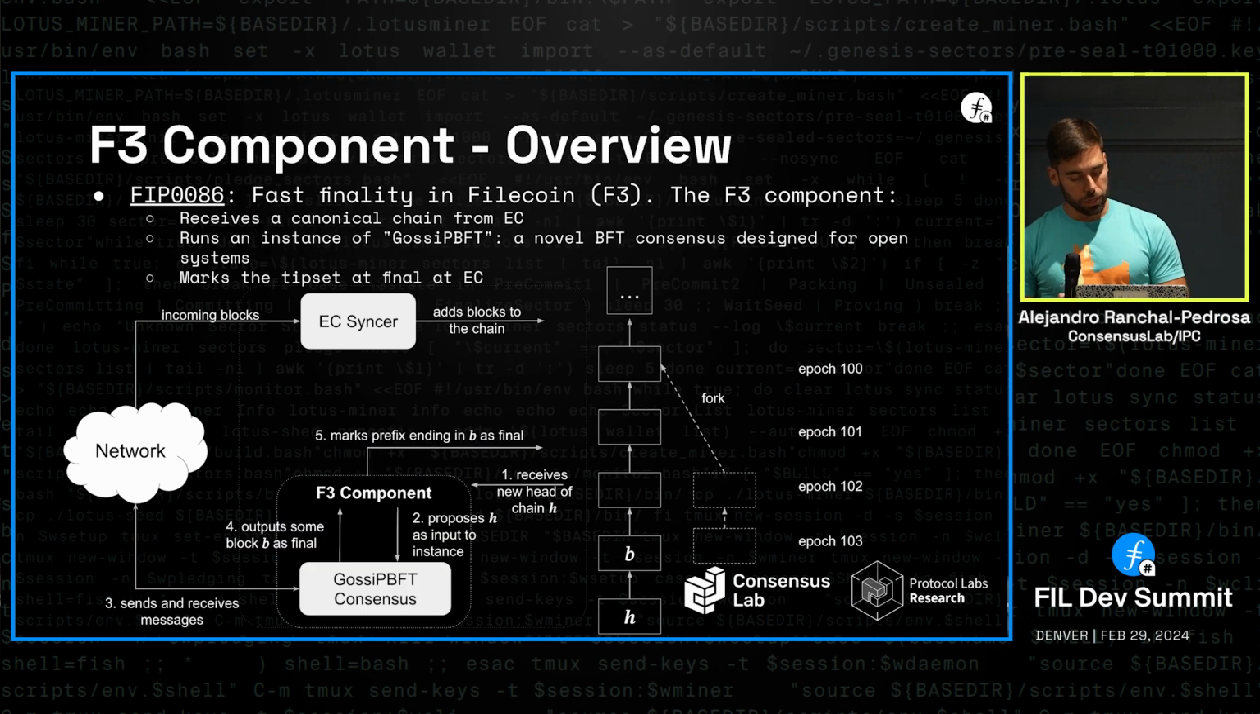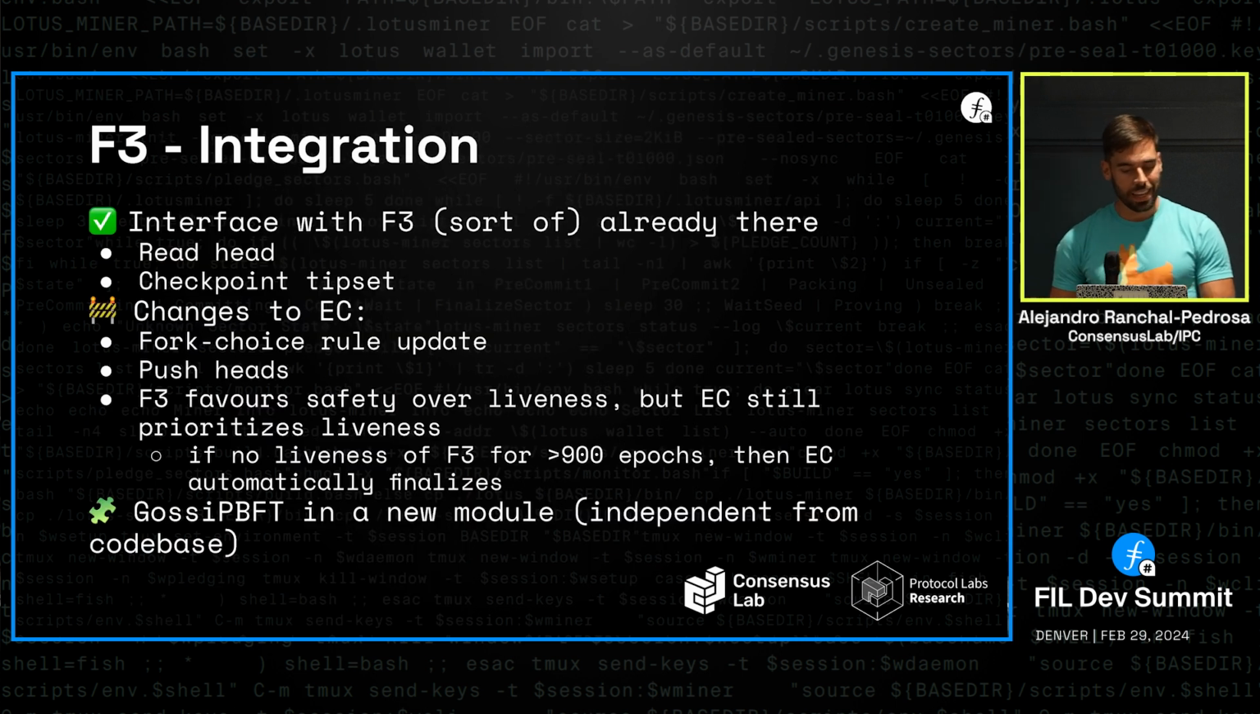And what we do with F3 is that we add a new separate component that reads the head of the heaviest chain, the local head of the heaviest chain, and proposes it as input to the BFT consensus protocol that we call GossiPBFT. Then this instance of GossiPBFT runs, it terminates, and it outputs some block that everybody agrees as final, so the new head of the finalized chain. Then this new head is checkpointed in the local view of the chain, meaning that the new heaviest chain will always extend the prefix up until this new head of the finalized chain.